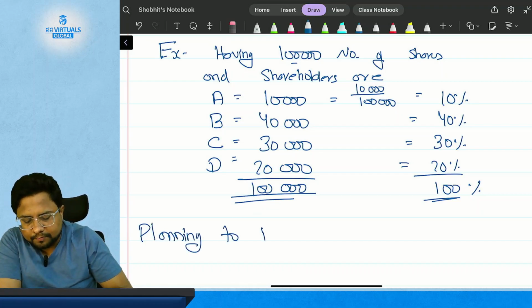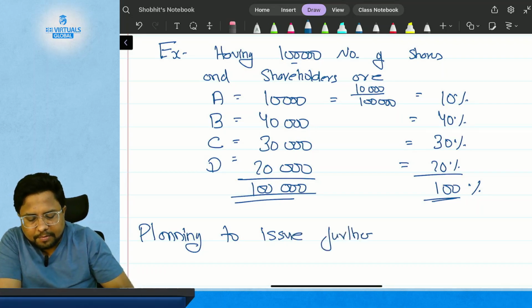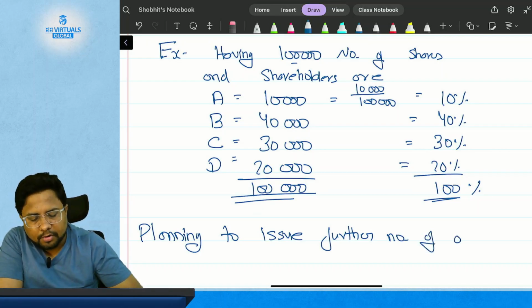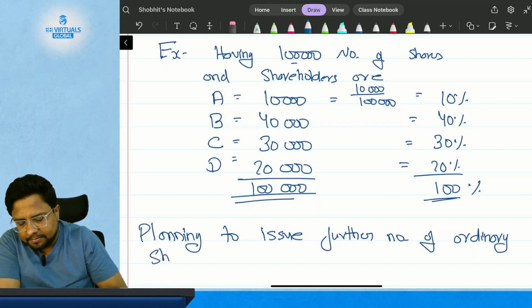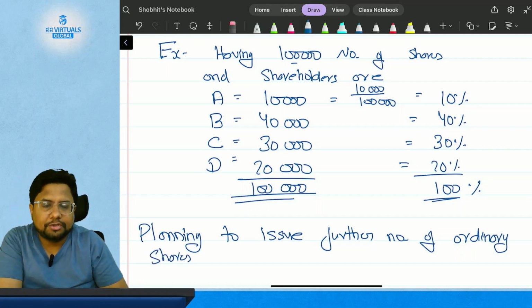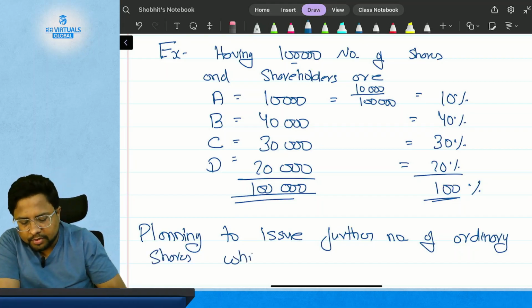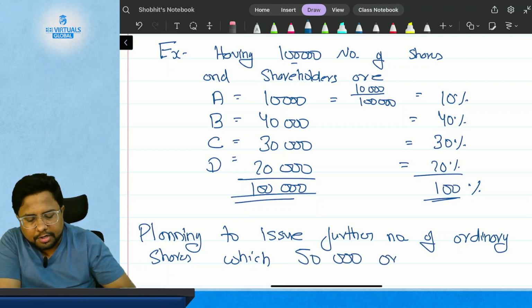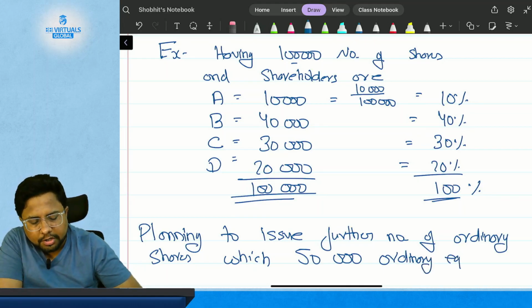Now suppose in this example, the company is planning to issue a further number of ordinary shares, which is 50,000 ordinary equity shares.